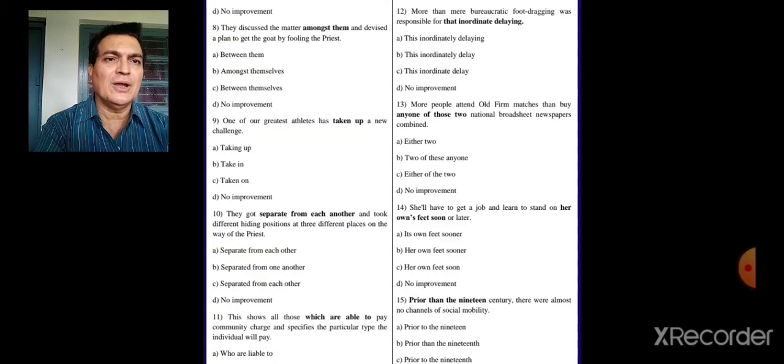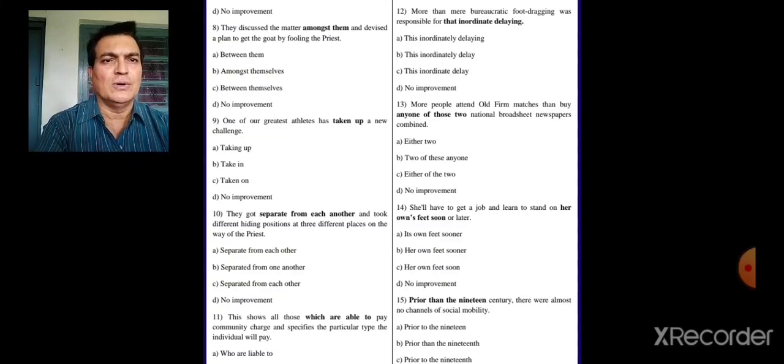Now let's go to the 13th one. More people attend Old Firm matches than buy any one of those 2 national broadsheet newspaper combined. Now here either of the two. Here you remember two are there, so either will come, either of the two. Right option will be either of the two. More people attend Old Firm matches than buy either of the two national broadsheet newspapers combined.